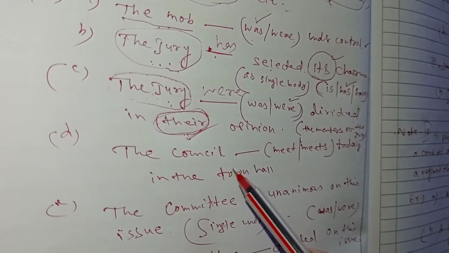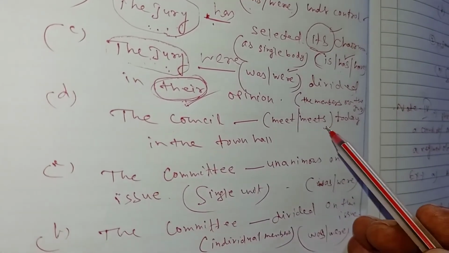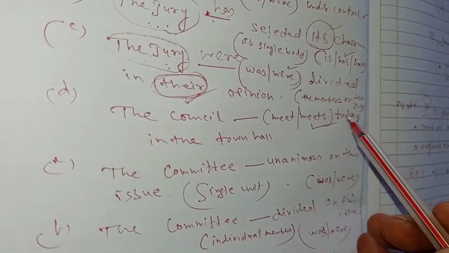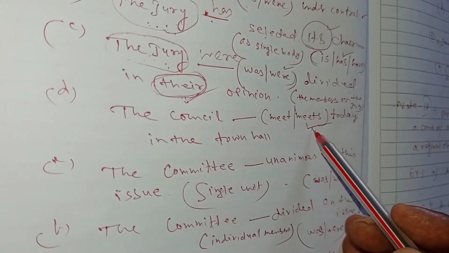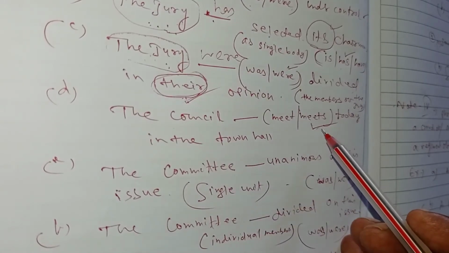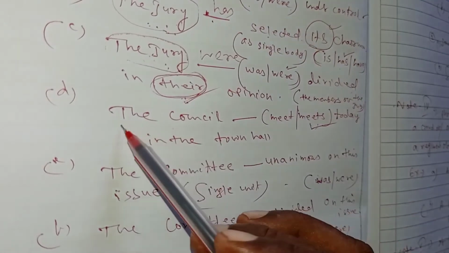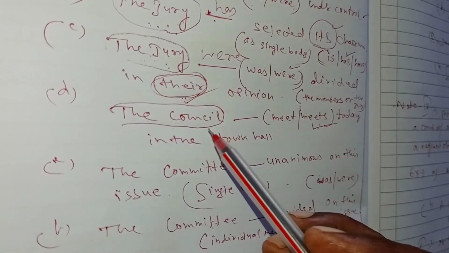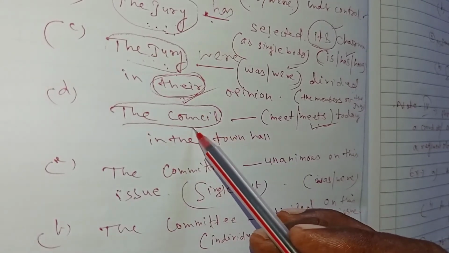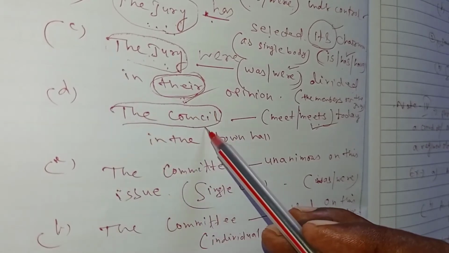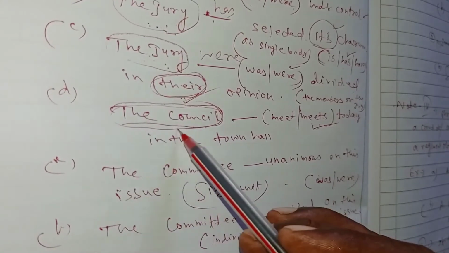"The council dash today in the town hall." Here, according to the speaker, the council is a single body, so it must take a singular verb. As the sentence is in the present simple tense, the subject, a collective noun, is in third person singular form.